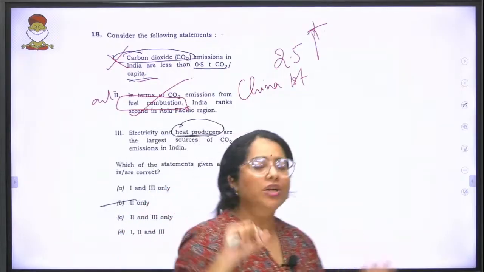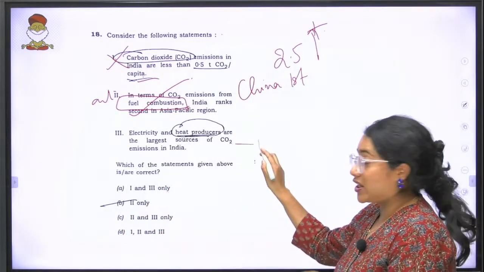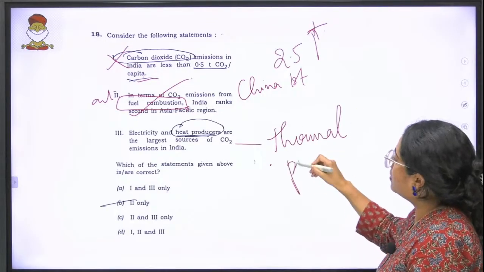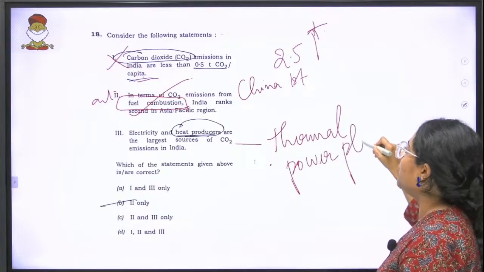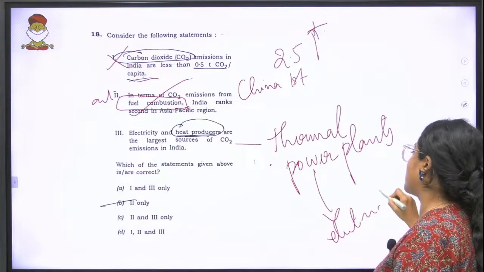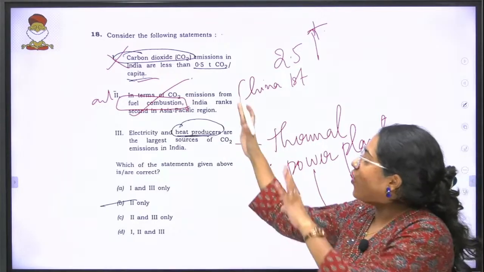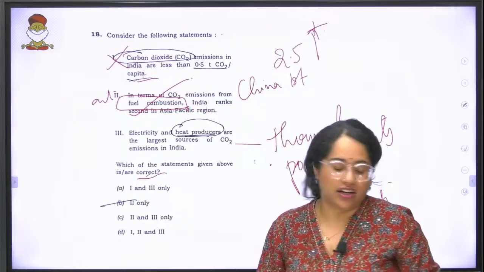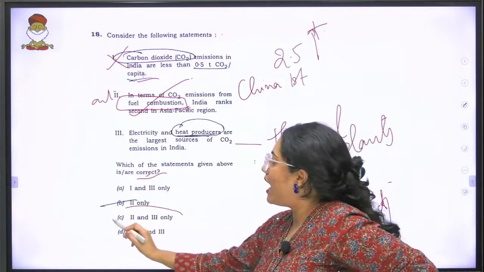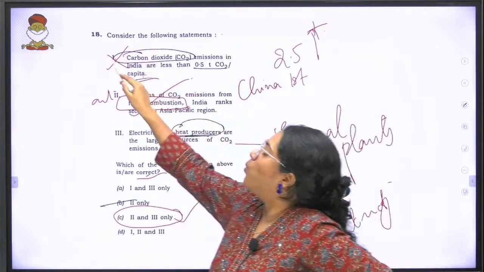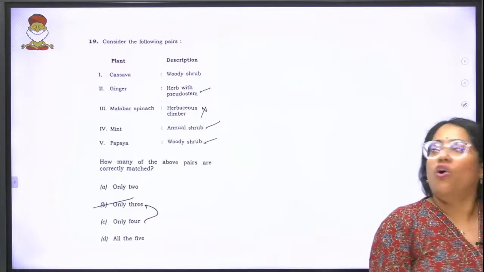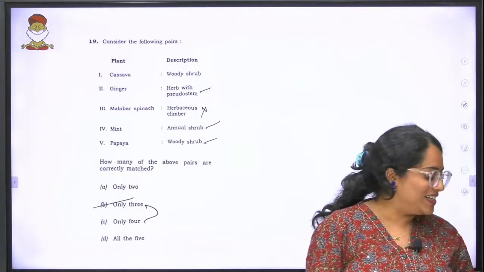A large amount of our carbon dioxide production comes from thermal power plants, and we need thermal power plants to produce electricity. So the answer to your 18th question is C, 2 and 3 only. 1 is not correct.